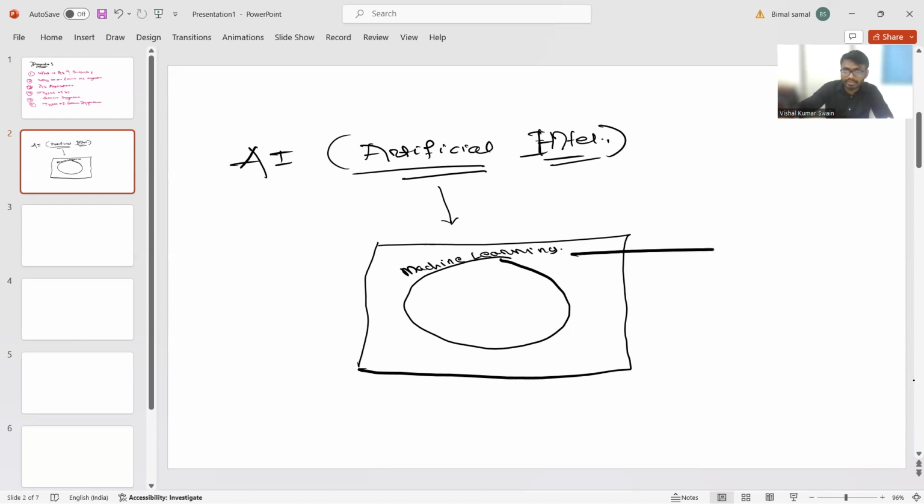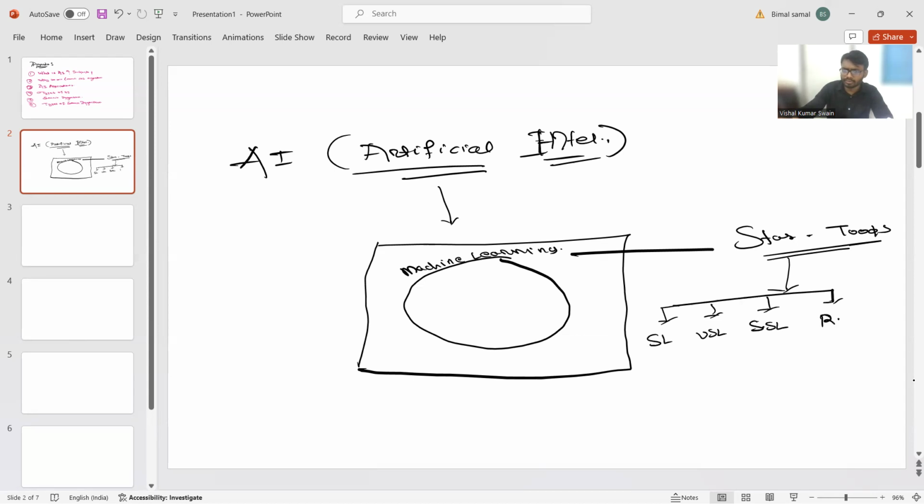Again, we're talking about machine learning. Machine learning has a lot of statistical tools, and you can analyze each and everything. If we talk about the types of machine learning, there are a total of 4 types: supervised learning, unsupervised learning, semi-supervised learning, and reinforcement learning. These will all be covered in the machine learning part, so let me briefly explain them.